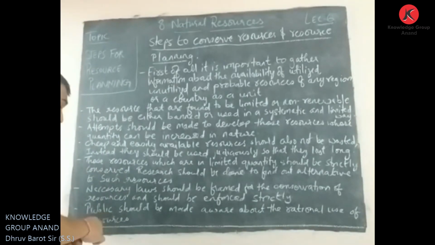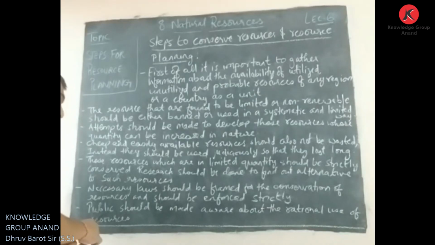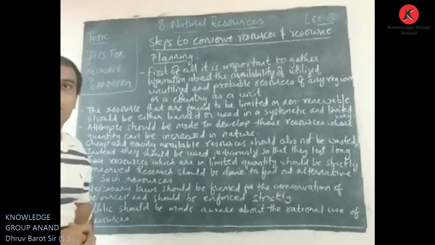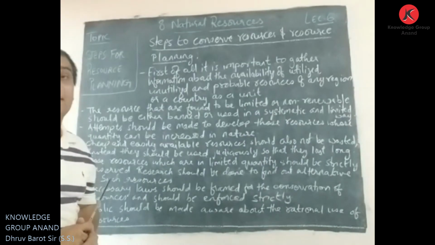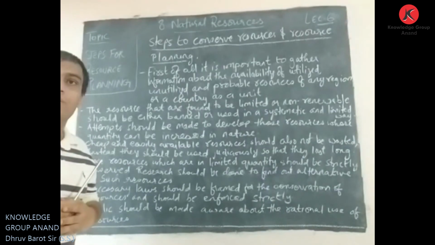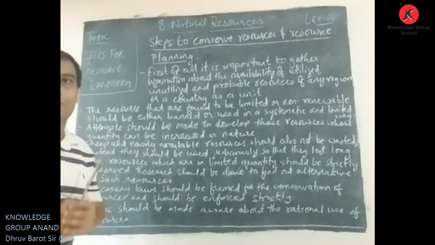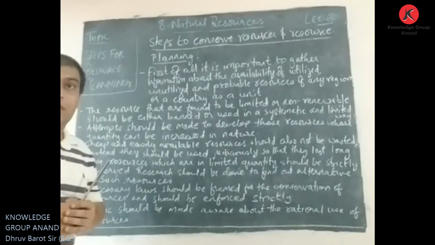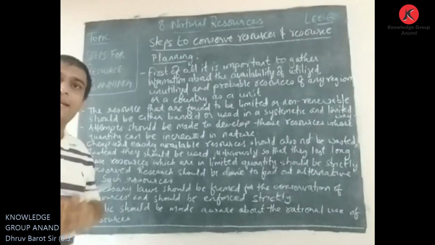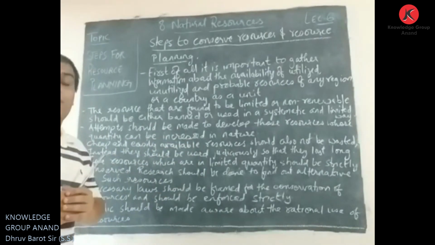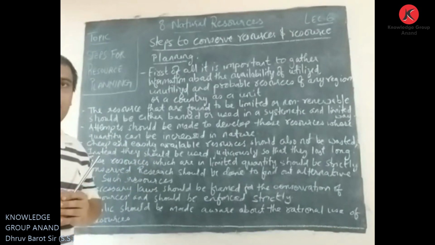Then here it is said, the public should be made aware about the rational use of resources. Awareness in the people. As I said, if we do not understand the importance of any particular thing, we will not value that thing. If we understand the importance of anything, then we will take care of it.